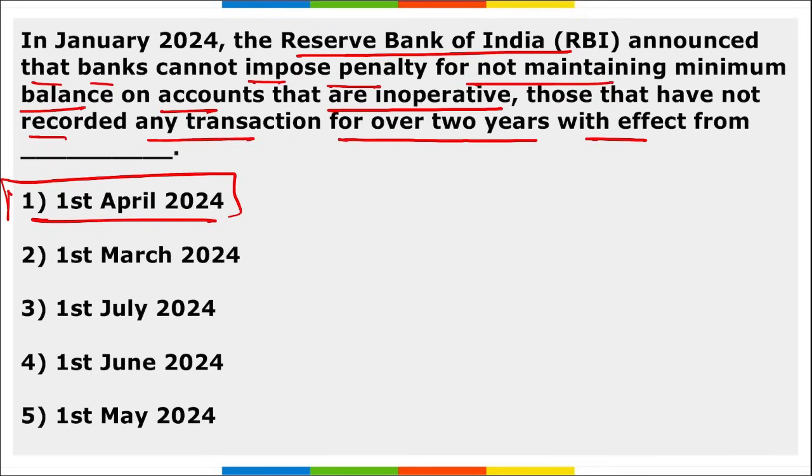It also added that the banks cannot classify accounts created for receiving scholarship money or direct benefit transfers as inoperative even if they have not been used for over 2 years. And these new rules will come into effect from 1st of April 2024.